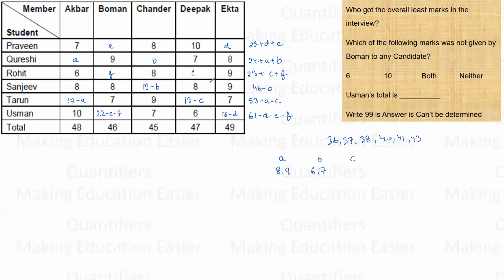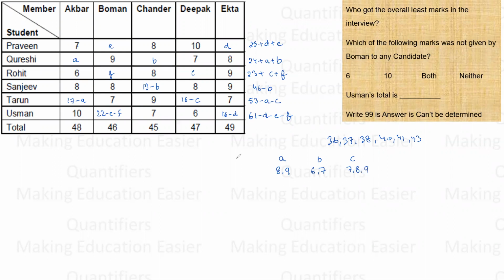What about C? C cannot be 10. C cannot be 9. C can again be 6, 7, right? C can again be 6 and 7. 10 and 7, 17 and 8, 25 and 6, 31. Okay, this is 16. This is 16 minus C. Right, so C can be 6? No, C cannot be 6. C can be 7, 8 or 9.